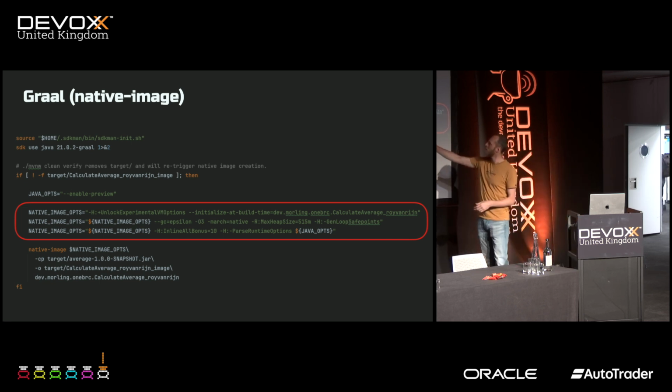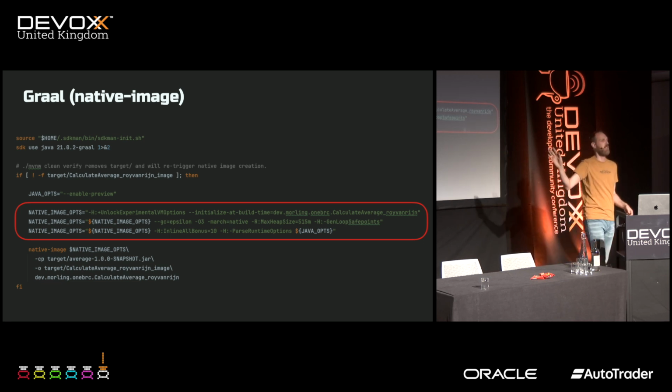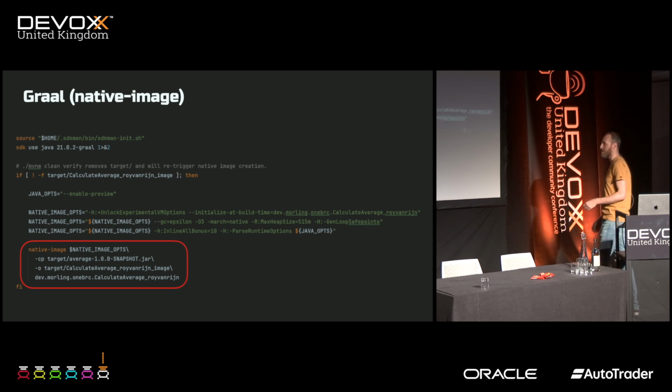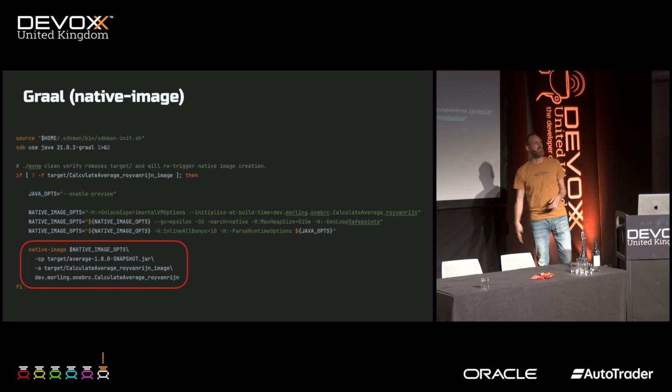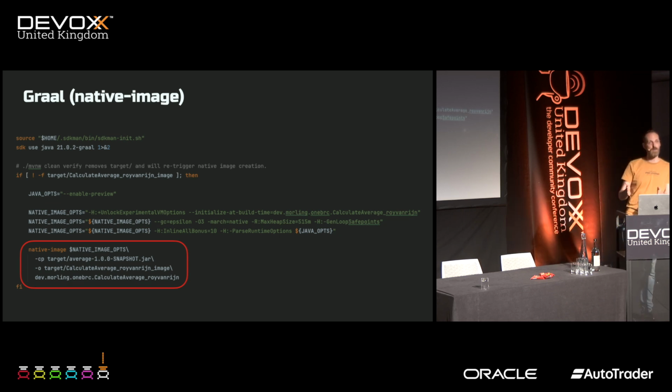We set some optimizations, heap size, some flags. I just tried that they were faster and I have no idea what they do. That's how you optimize stuff. And then you call the native image command. Native image command creates an executable, and this executable is already pre-compiled, optimized especially for your machine, prints out the result.